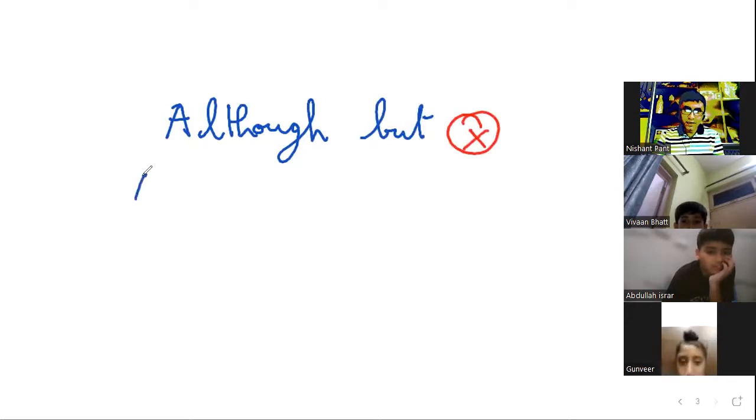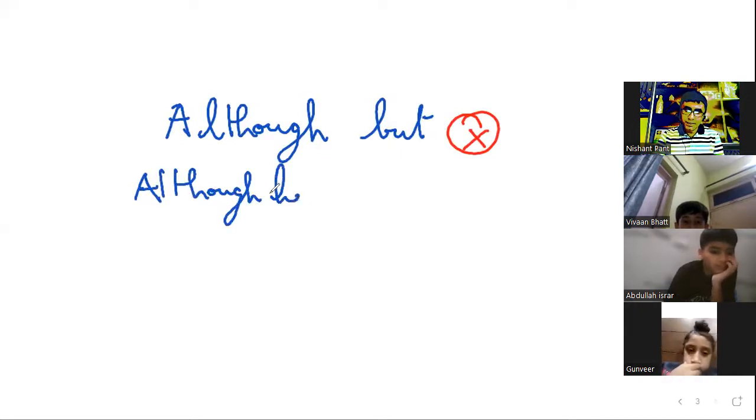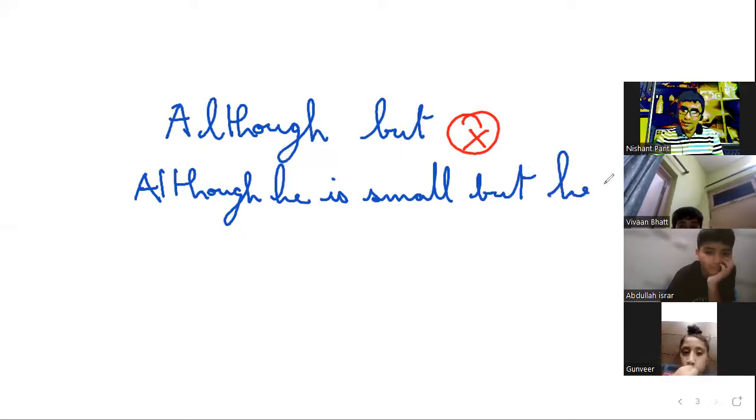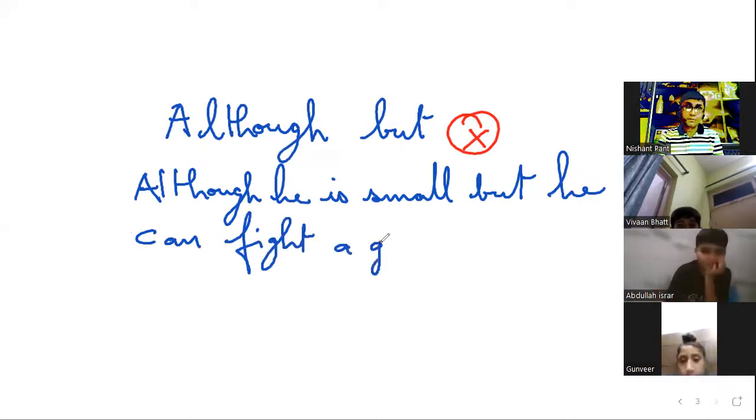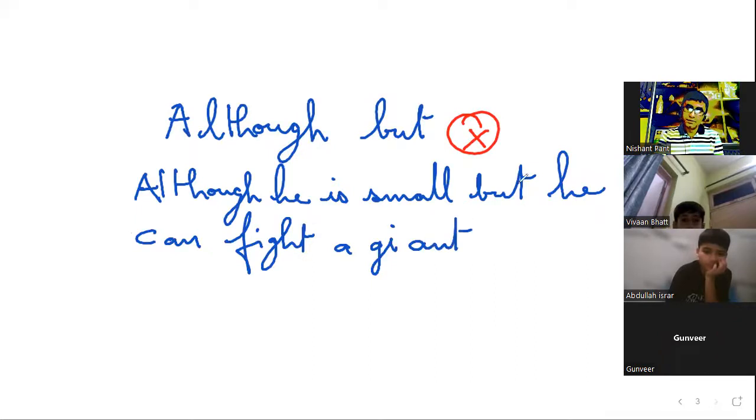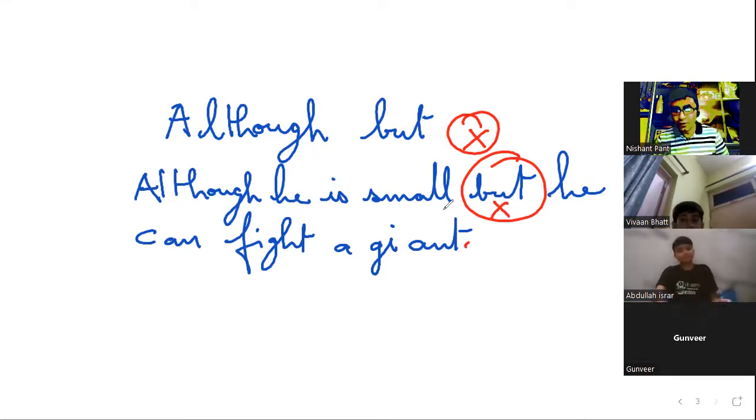You cannot say although he is small, but he can fight a giant. This will be wrong. And you know why? Because of this but. So although and but are not to be used in the same sentence.